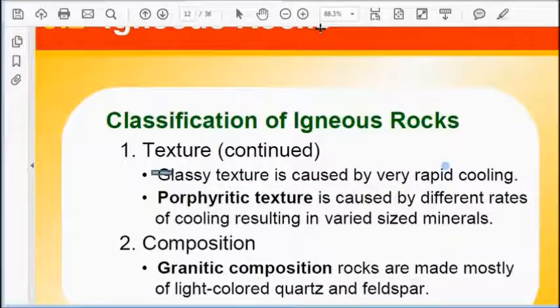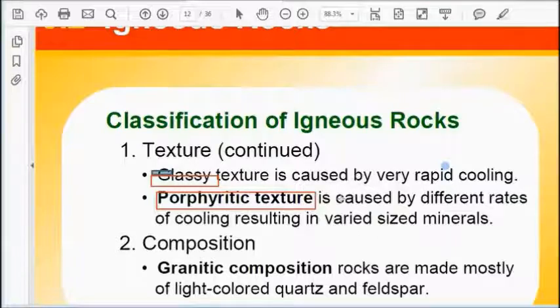Now let us continue the study of texture. A glassy texture is caused by very rapid cooling. Then the porphyritic texture is caused by different rates of cooling, resulting in varied sized minerals. It means sometimes rapid cooling takes place, sometimes slow cooling takes place.